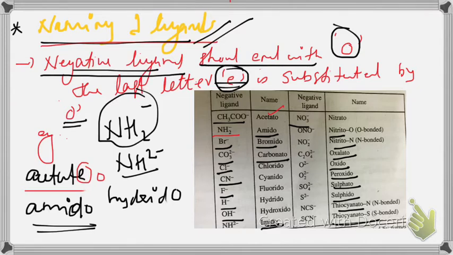These are the rules governing the naming of anionic ligands. It is very simple. You have to remove the E at the end and put O instead of it.